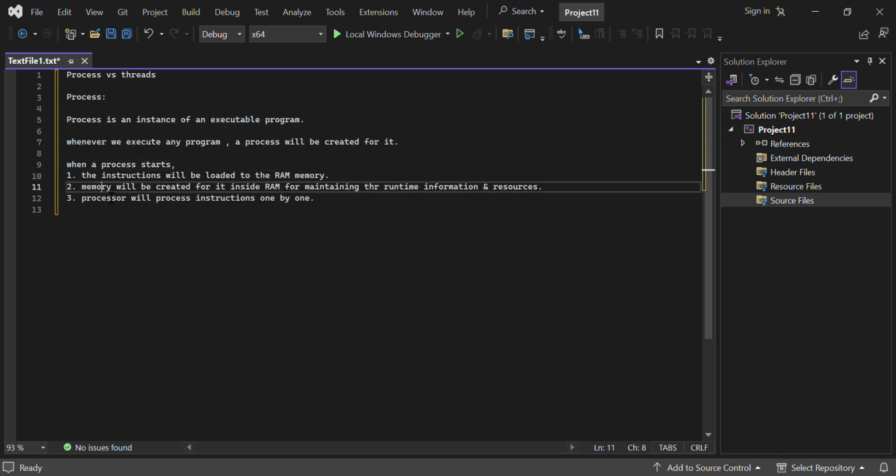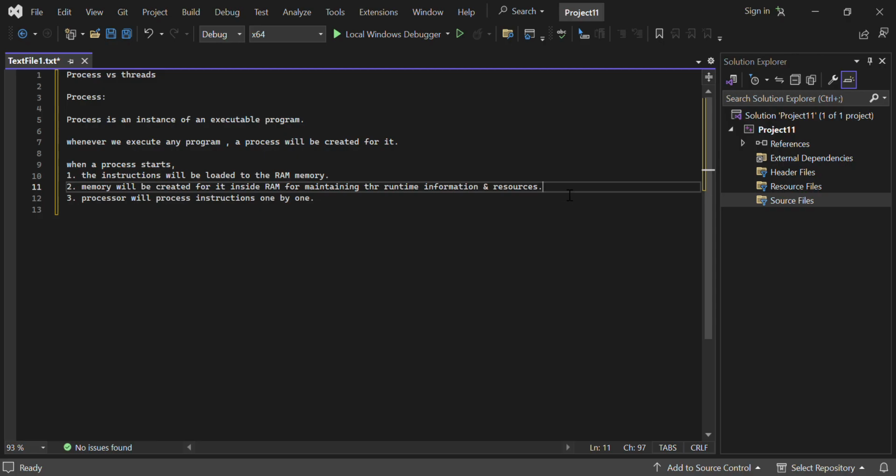Memory will be created for it inside RAM for maintaining the runtime information and resources. As we all know, for any C++ program, the memory will be created like stack, heap, text, and static. These four memory areas will be created.